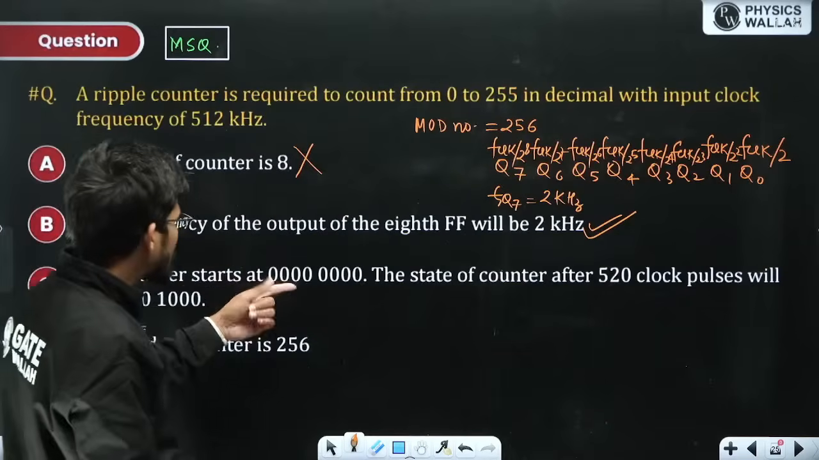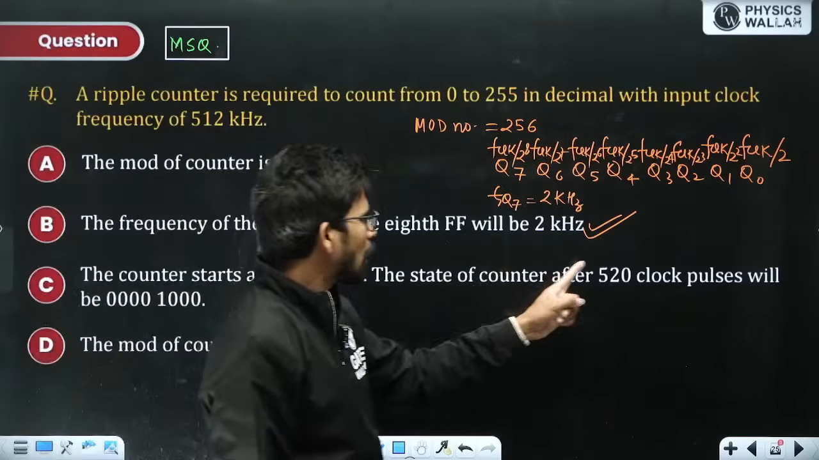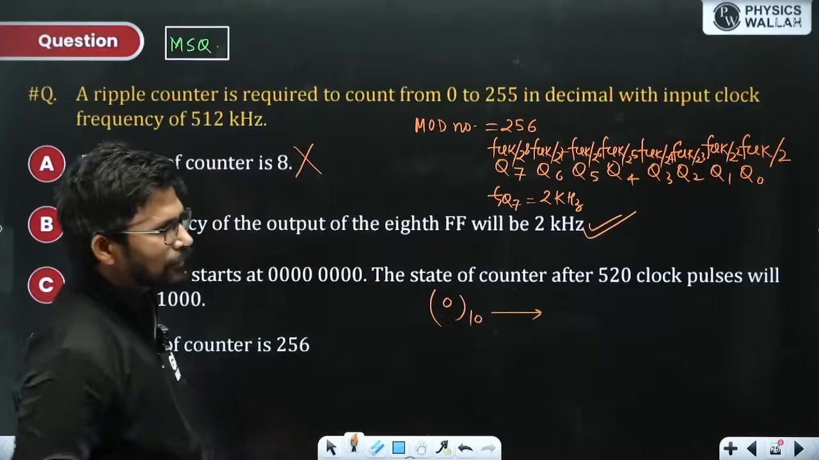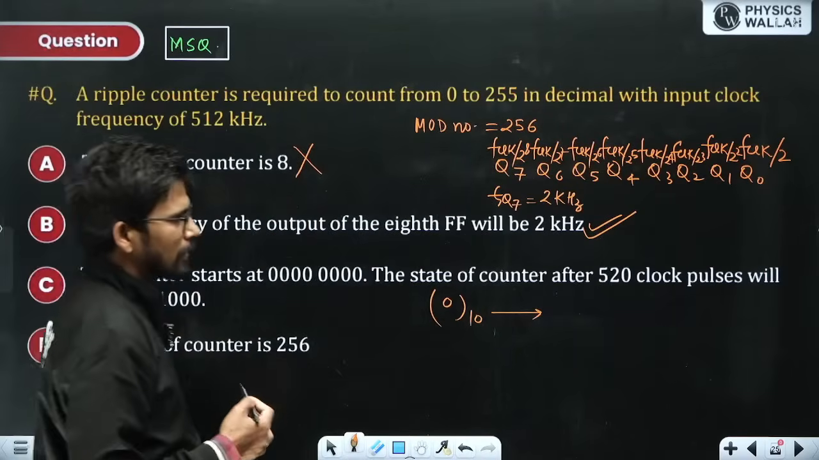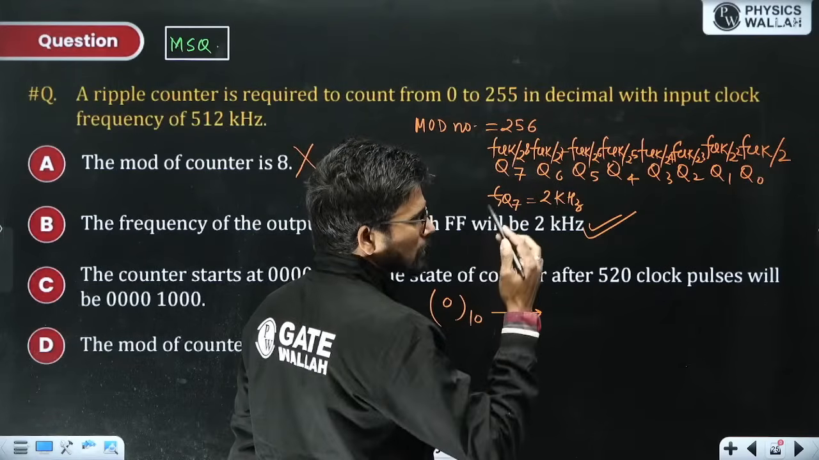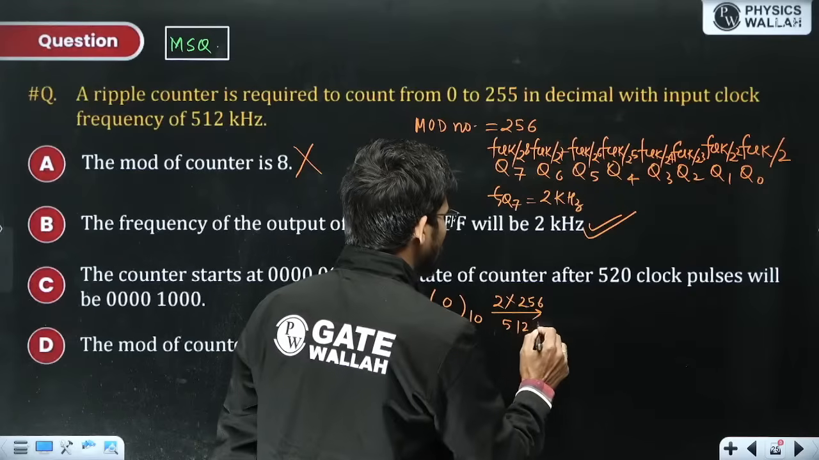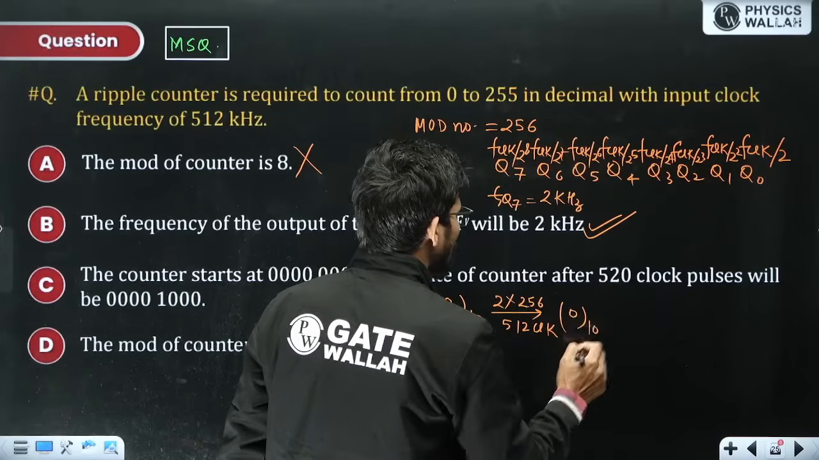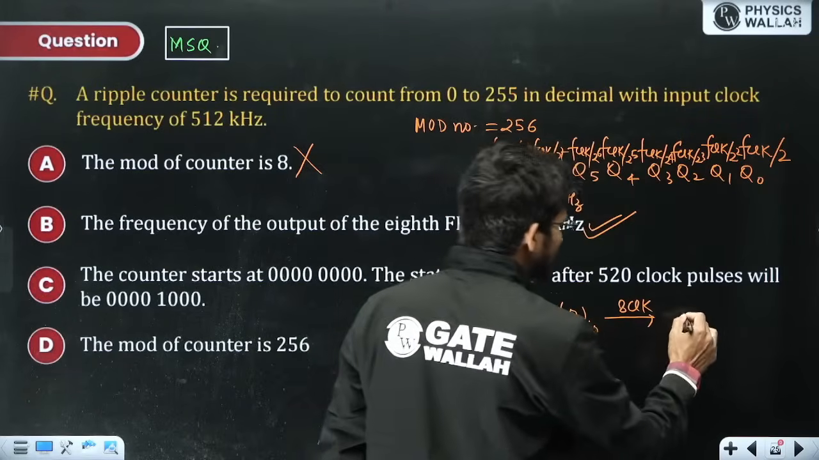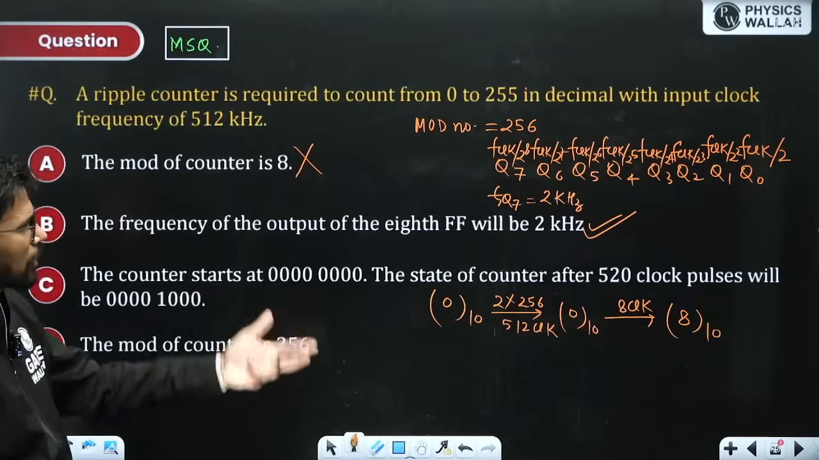The counter starts at all the bits, all 8 bits are 0, 0 means state 0. The state of the counter after 520 clock pulses: it is started with 0, and after mod number of clock pulses, it will again be at the starting state. So what are the integer multiple of 256 in 520? 256 into 2 is 512. So after 512 clock pulses, it will be again at 0. And in the next 8 clock pulses remaining, it will be incremented by 8, because at every trigger it will be incremented by 1, because it is by default an up counter.